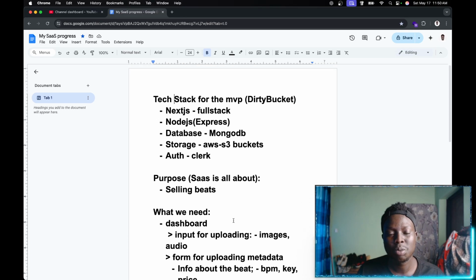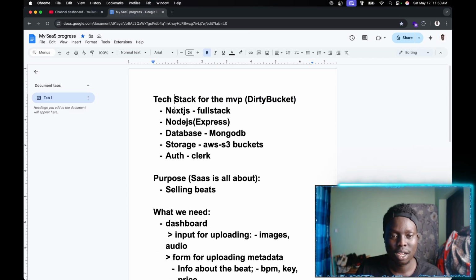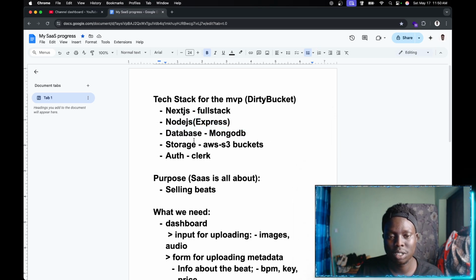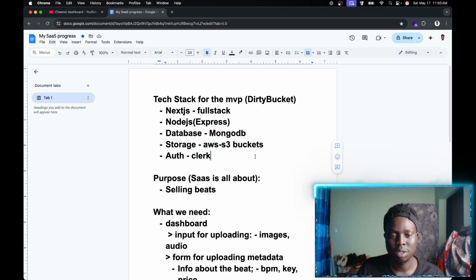So that's gonna be it, and I would say the infrastructure is gonna be simple. Like I said, it's just gonna be Next.js for the front end, Node.js and Express for the back end, and then database with MongoDB, and the storage AWS, and all this is gonna be cloud.